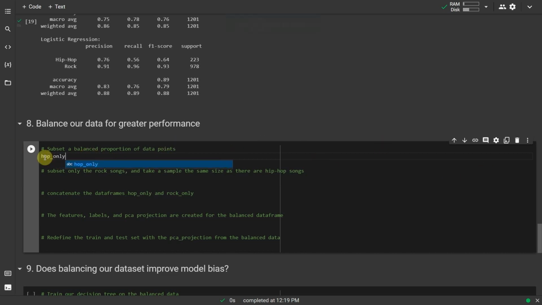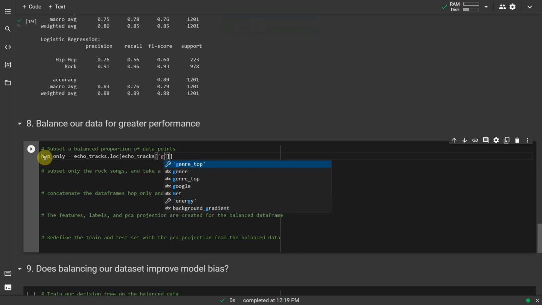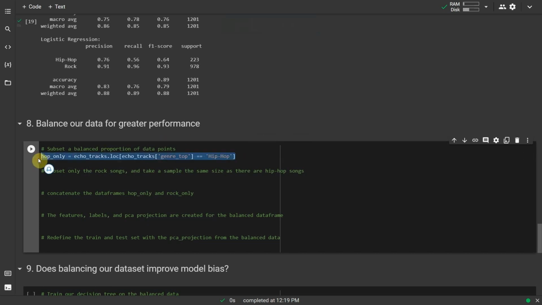Firstly, subset a balanced proportion of data points. hop_only equals echo_tracks.loc, echo_tracks, genre_top, equals, Hip-Hop. rock_only equals echo_tracks.loc, echo_tracks, genre_top, equals, Rock.